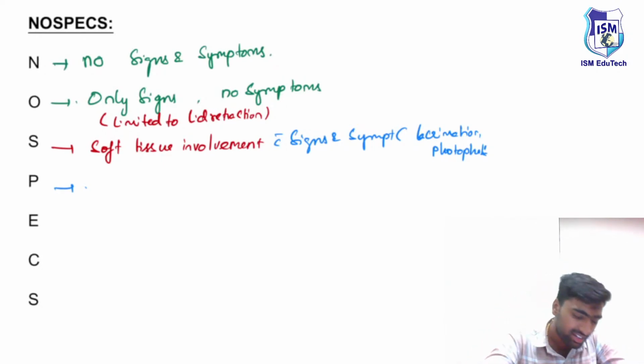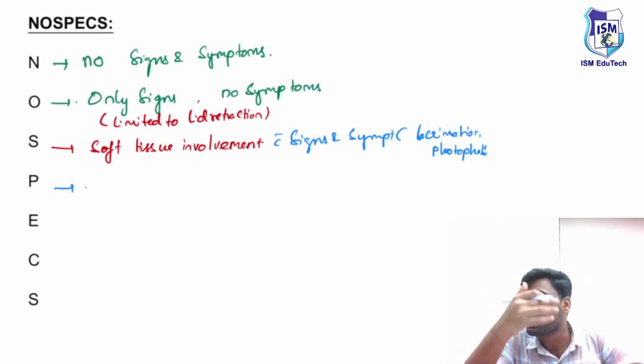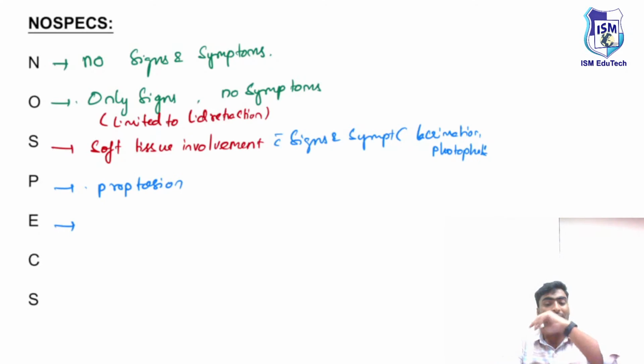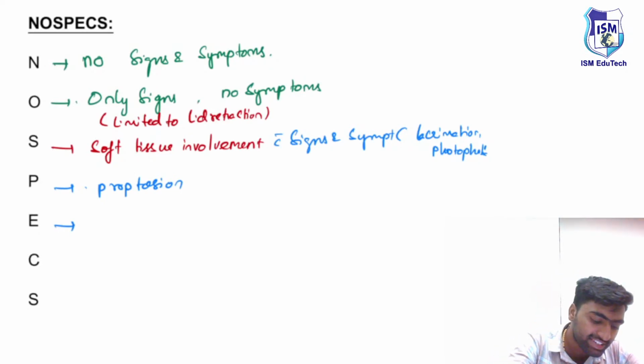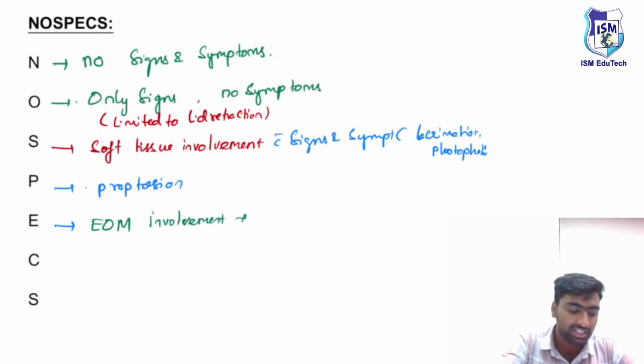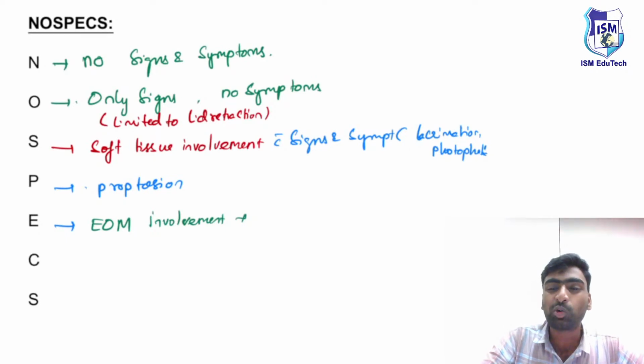Next, after the soft tissue involvement, the muscles will start getting involved, and here we will be able to appreciate the proptosis much more clearly. So there will be proptosis. And the next one is the involvement of the extraocular muscles. Just remember, these extraocular muscles won't be involved randomly. There are a few muscles that are more susceptible.